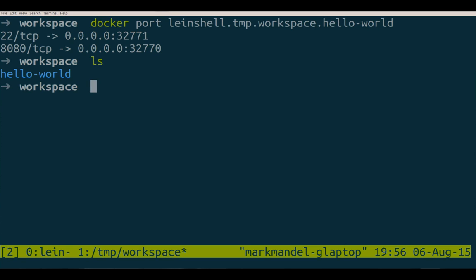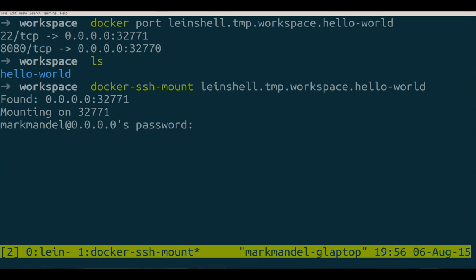So what I'll do first is sshmount this. So docker sshmount. Where is it? Line temp. I've actually set up inside my actual implementation of this that I automatically name my Docker containers based on the path it's on with dots to make life easy. So I can docker sshmount it. Tells me what port it's mounting on. Cool. So that's now mounted.